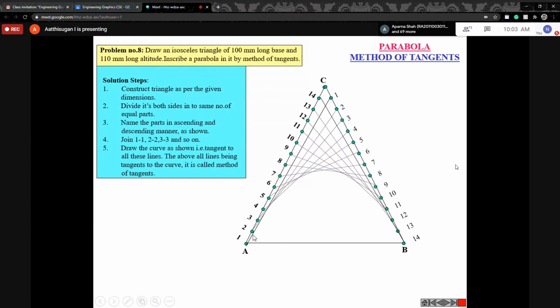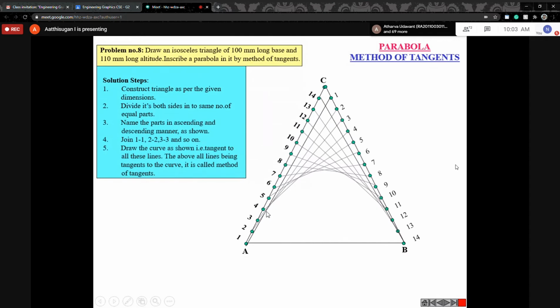Along with that line path, just move the curve. Next, after some distance, the second 2-to-2 line will come, nearest to 1-1. Now just shift from 1-1 to 2-2. So along the 2-2 line, just move the curve. Just move the cursor like this, you can imagine, and move the curve.